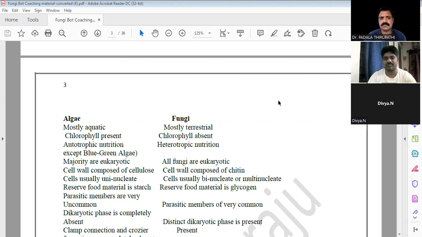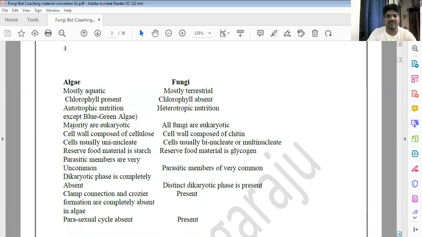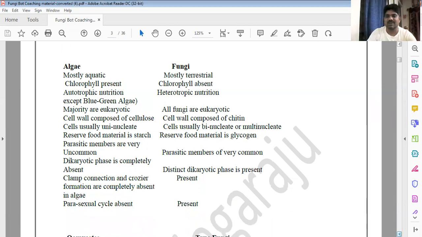Right. Very good. Okay. Here, what is the combining feature of the algae and fungi? These two are thallophytes. These two have the thallus-like fruiting body. That is the main combining feature. But in the algae, the chlorophyll is present. And whereas in the fungi,